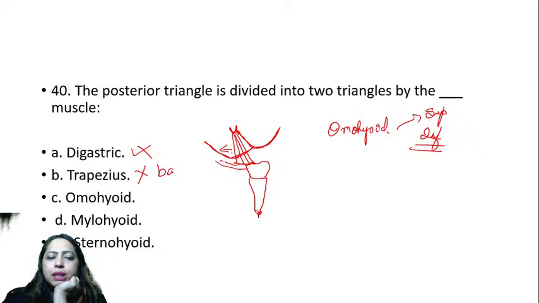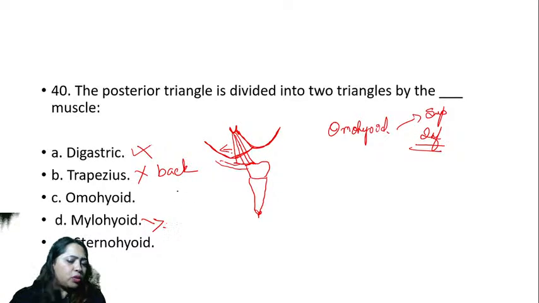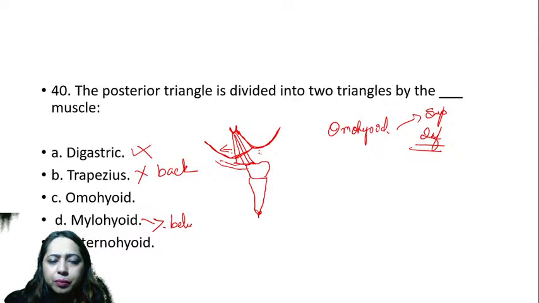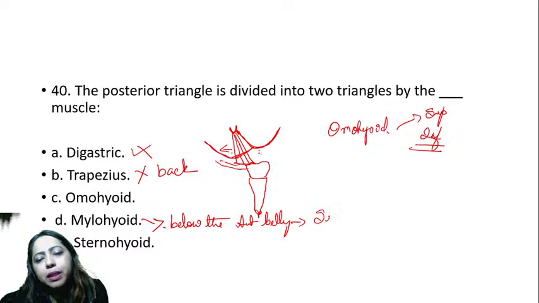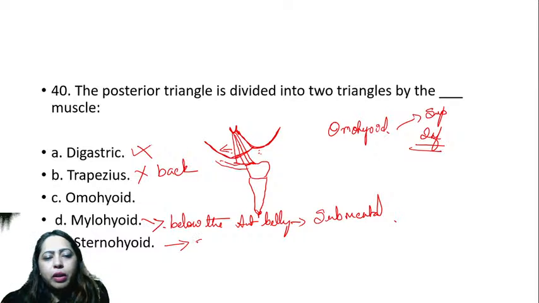So digastric, no. Trapezius is at the back side. Mylohyoid is in which triangle? Anybody knows? It is here, below the anterior belly. So this is in the submental triangle. Sternohyoid is in the neck.